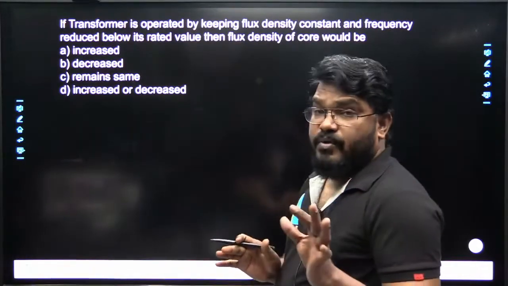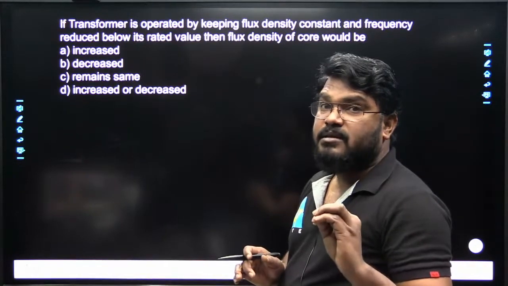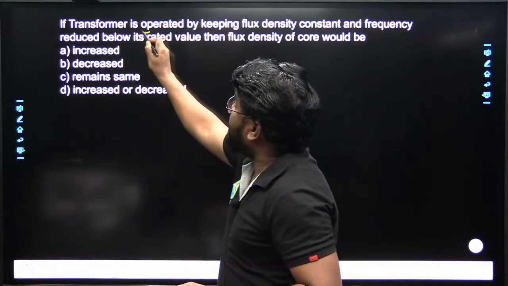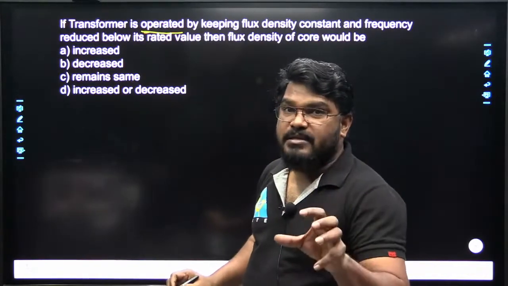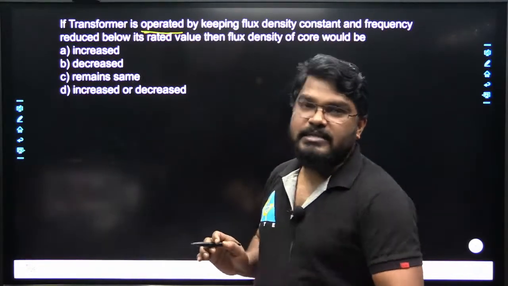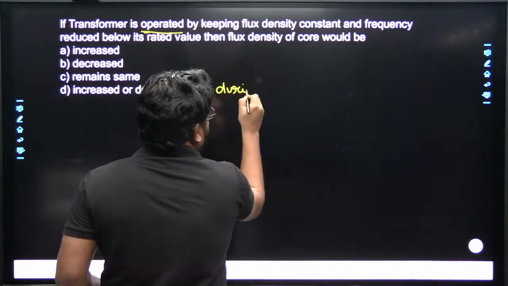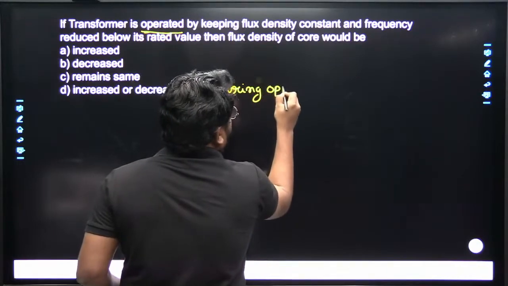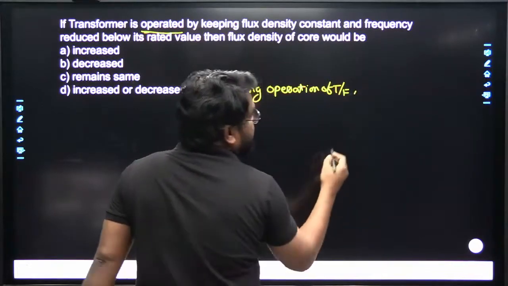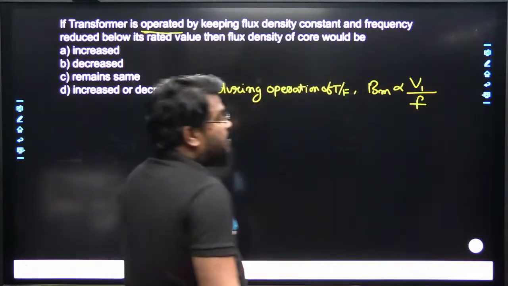Okay, so this question you can solve by using one observation, that is, during operation. First see this question: it is operated, meaning the transformer is operated. So this question belongs to the operating side, not the designing side. So we know that during operation of the transformer, the maximum flux density B max is directly proportional to the V1 by f ratio.